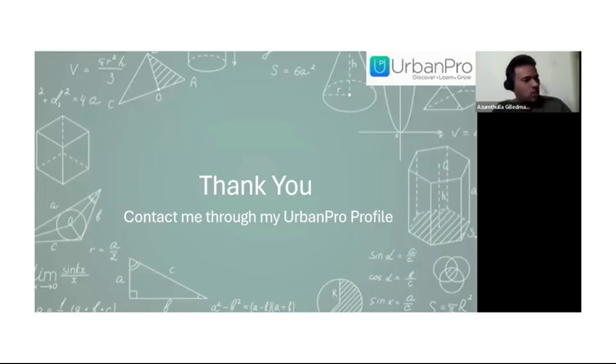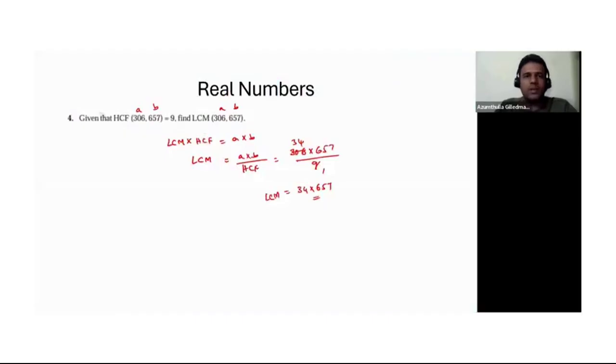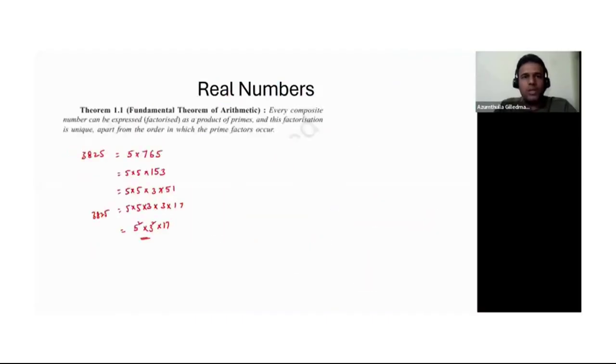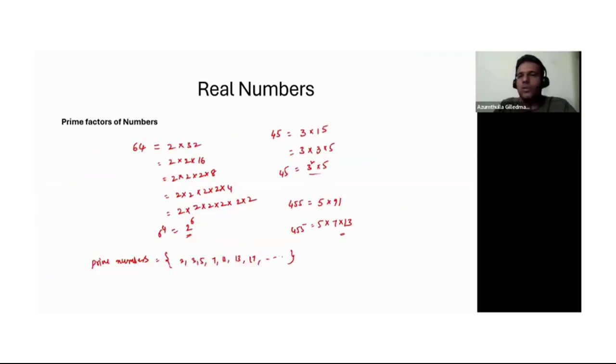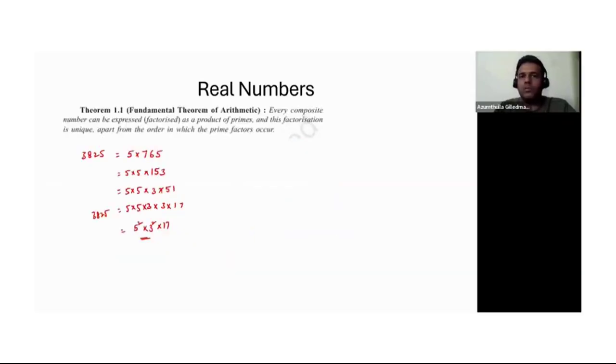Now, that's about today's session. So let's do a quick recap here. In today's session, we learned what the number system is, the rational numbers, integers, whole numbers, natural numbers, all that stuff. And then how to write the prime factors of a given number. And what the fundamental theorem states: every composite number can be expressed or factorized as a product of primes. And this factorization is unique, and the prime factors can be in any order, as I showed here.